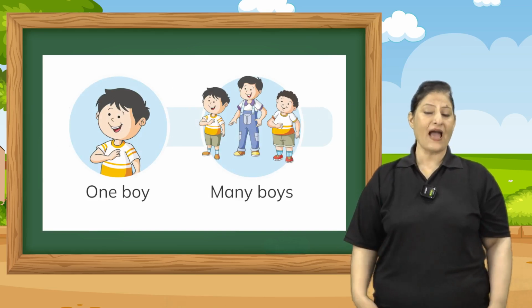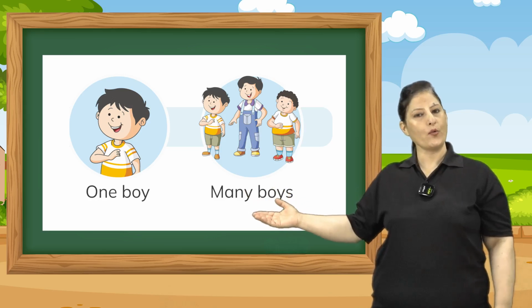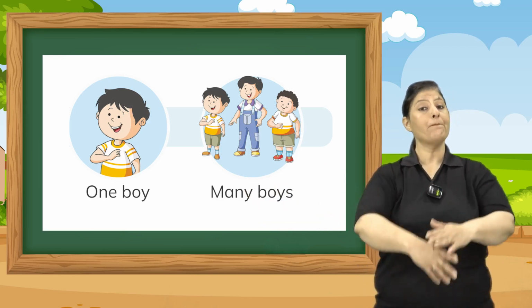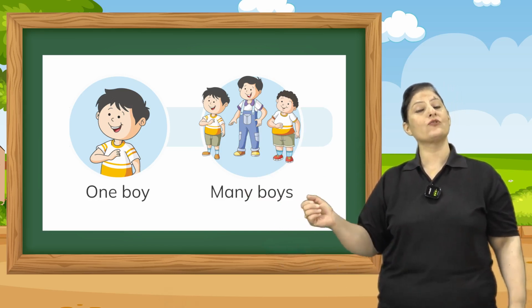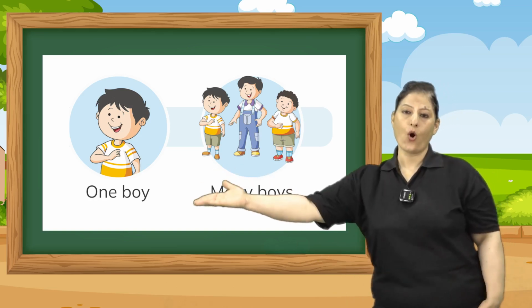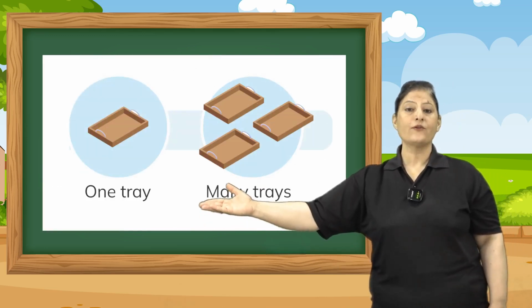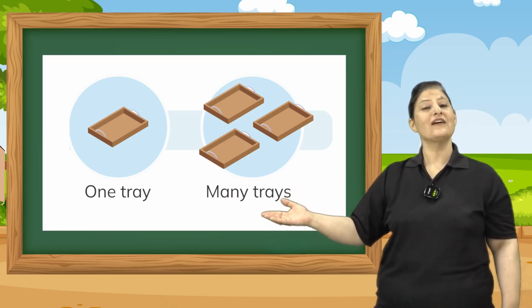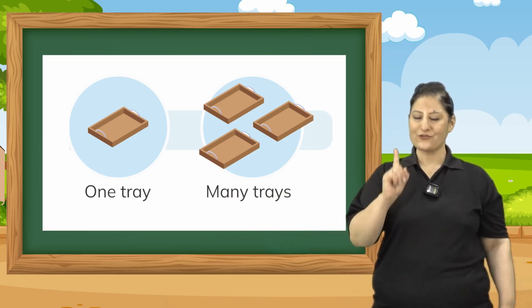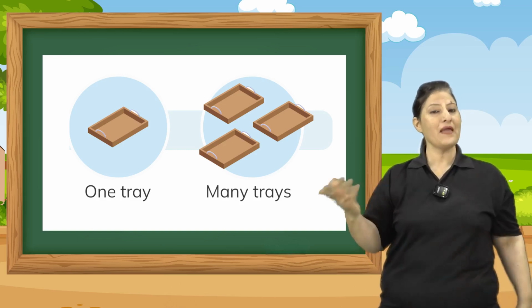Now everyone, as on the screen you can see boy, boys, one boy, many boys. So here at the end we are going to use S. Everyone, boy, boys. Tray. We will put S to it to make it trays. One tray, many trays.